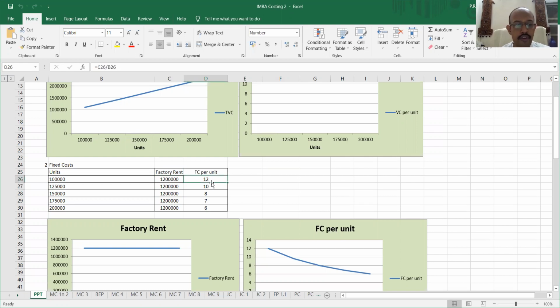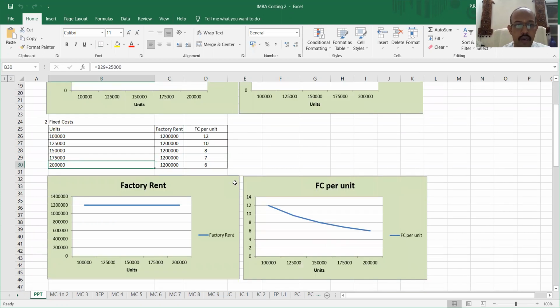But you can say that the fixed cost per unit keeps on reducing. That is, when I divide 12 lakhs by 1 lakh, the fixed cost per unit becomes 12, and it keeps on reducing as the production keeps on increasing. So my factory rent, that is the total fixed cost, remains same no matter whatever is the production that we are having. However, my fixed cost per unit keeps on reducing as I keep on increasing my units that are produced.